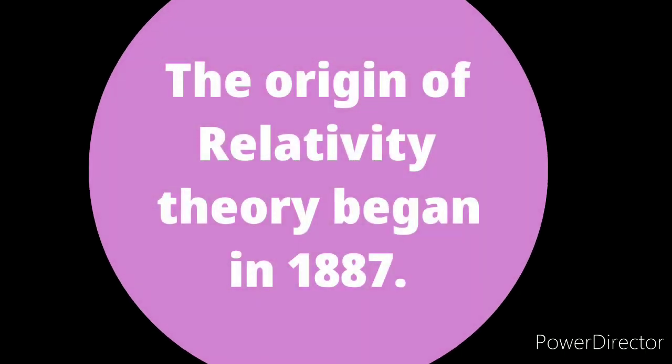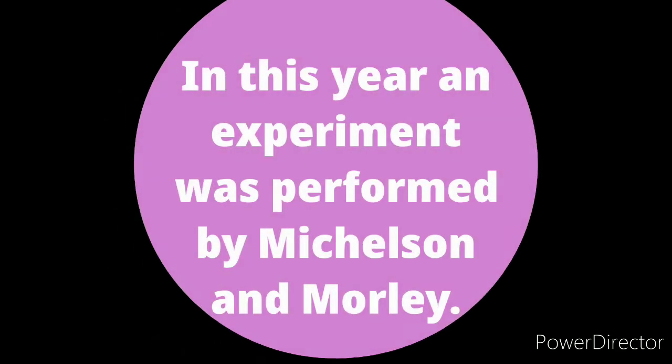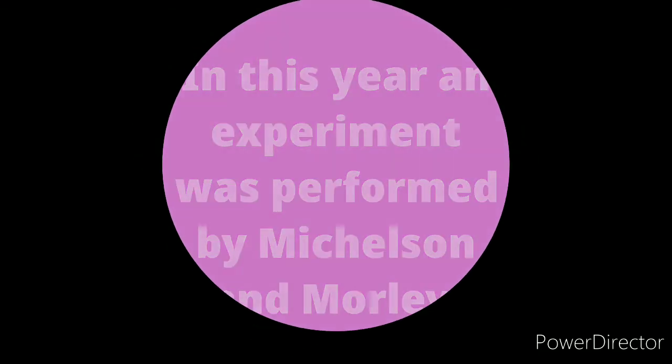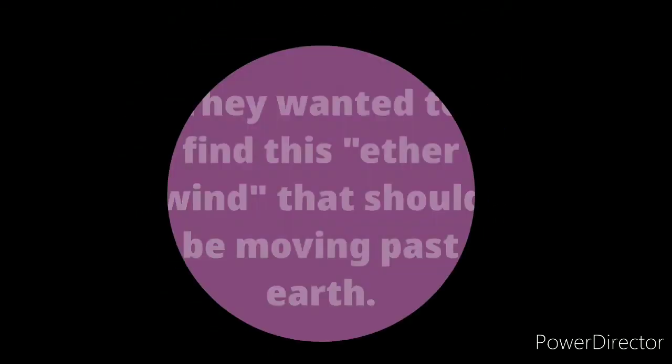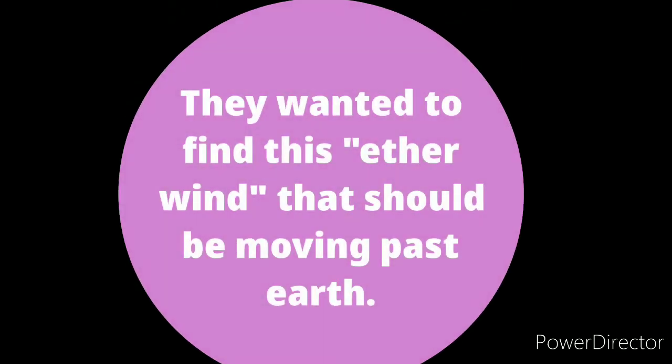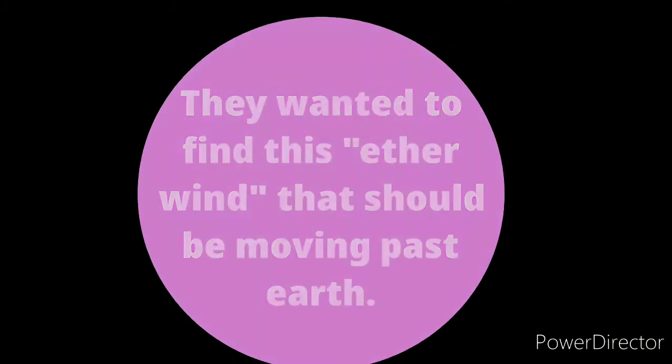The origin of relativity theory began in 1887. In this year, an experiment was performed by Michelson and Morley. They wanted to prove to the creationists that Earth is moving through ether. They wanted to find this ether wind that should be moving past Earth.